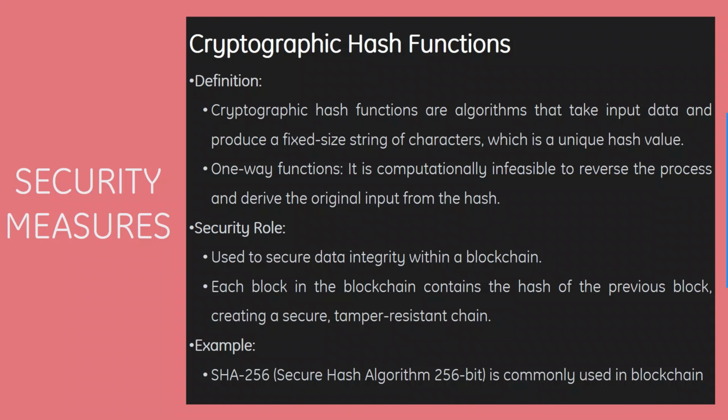Next, some of the security measures, starting with the cryptographic hash function. Cryptographic hash functions are algorithms that take input data and produce a fixed-size string of characters, which is a unique hash value. It is a one-way function: it is computationally infeasible to reverse the process and derive the original input from the hash. Then we have the security role. It is used to secure data integrity in blockchain. Each block in the blockchain contains a hash of the previous block, creating a secure, tamper-resistant chain. For example, SHA-256, which is Secure Hash Algorithm 256-bit, is commonly used in blockchain.